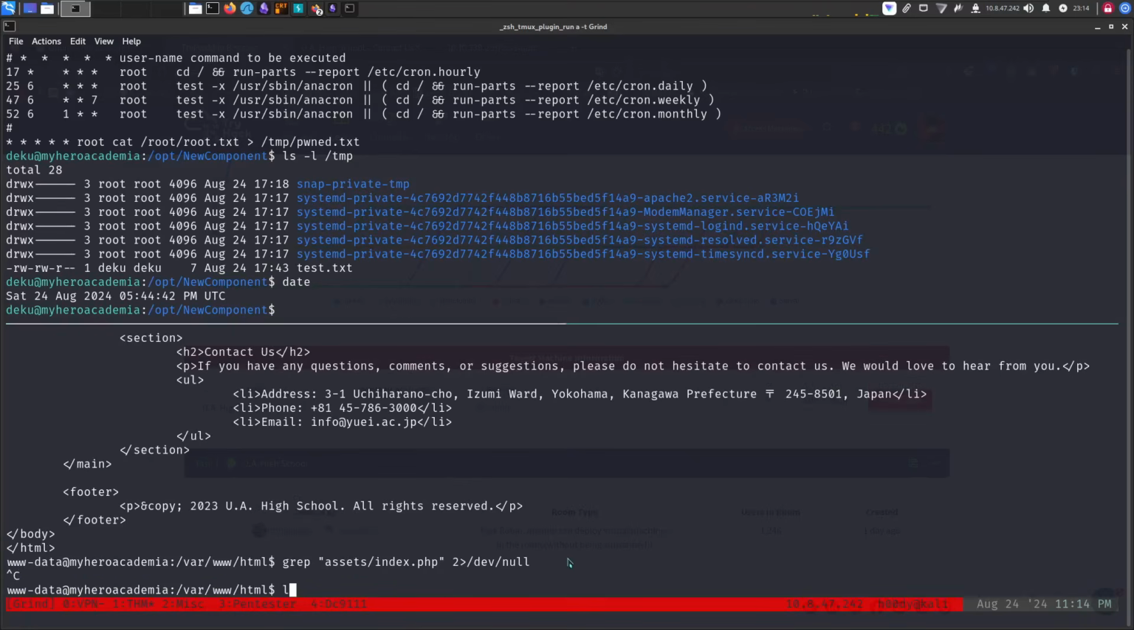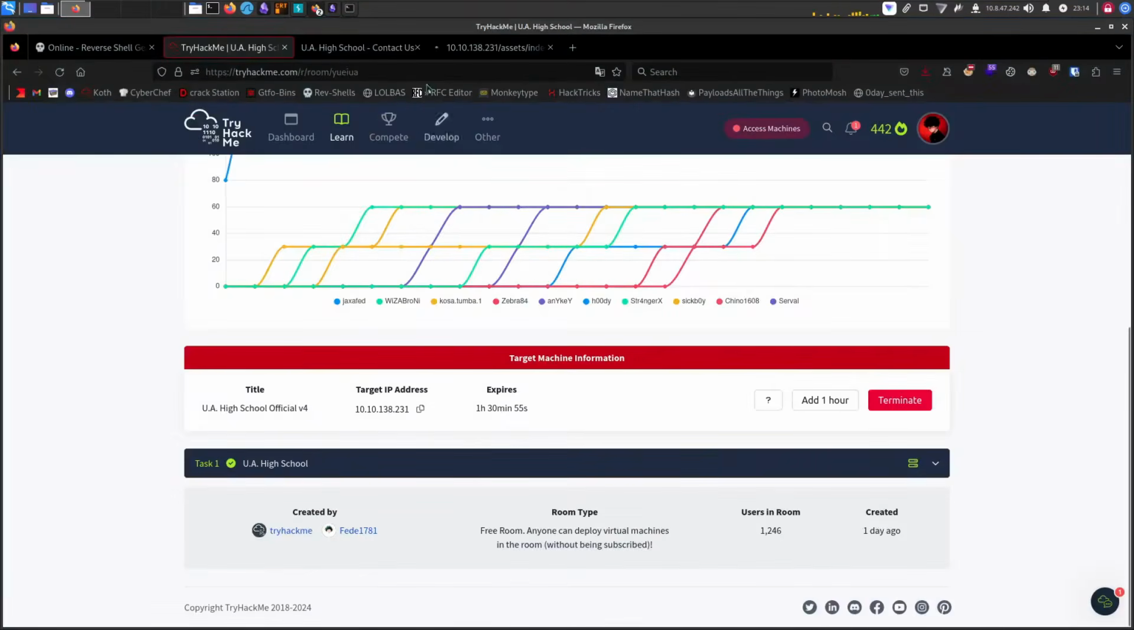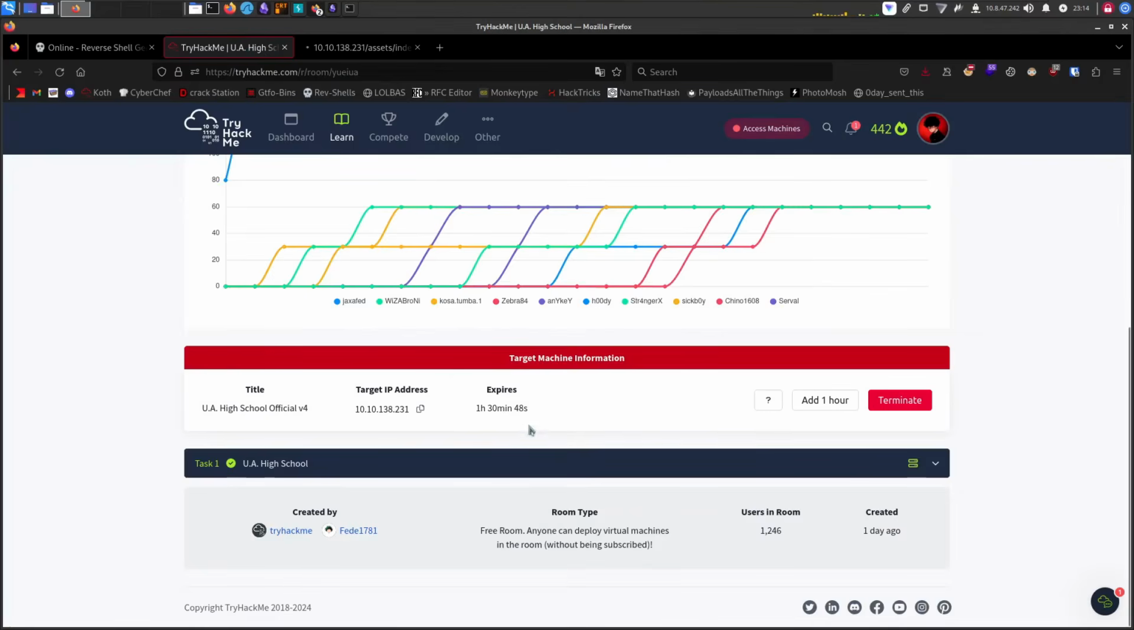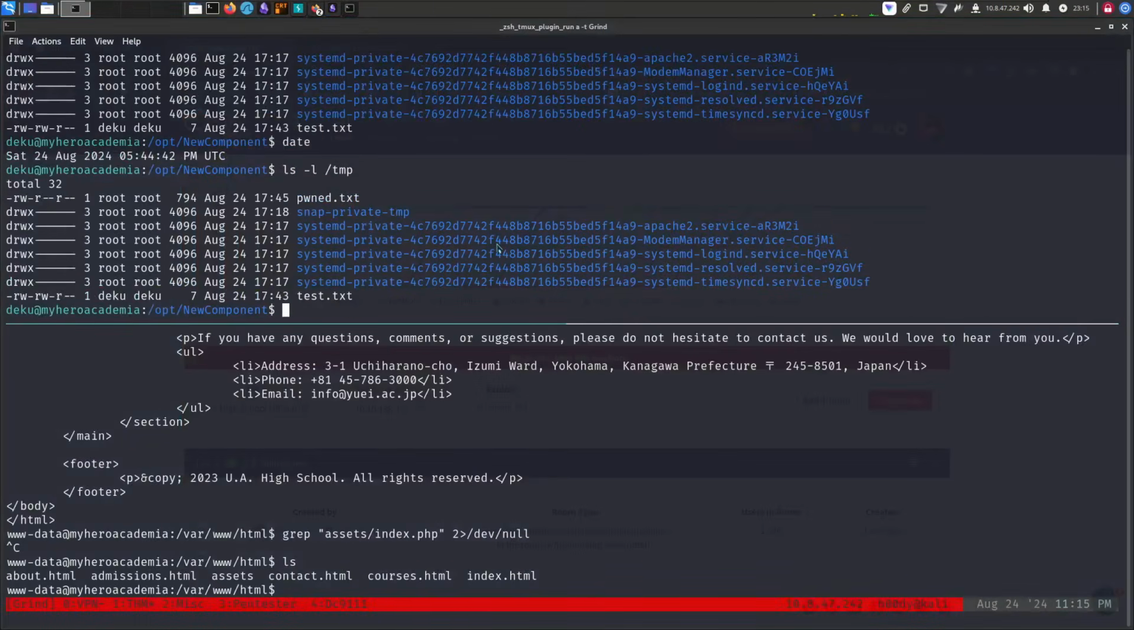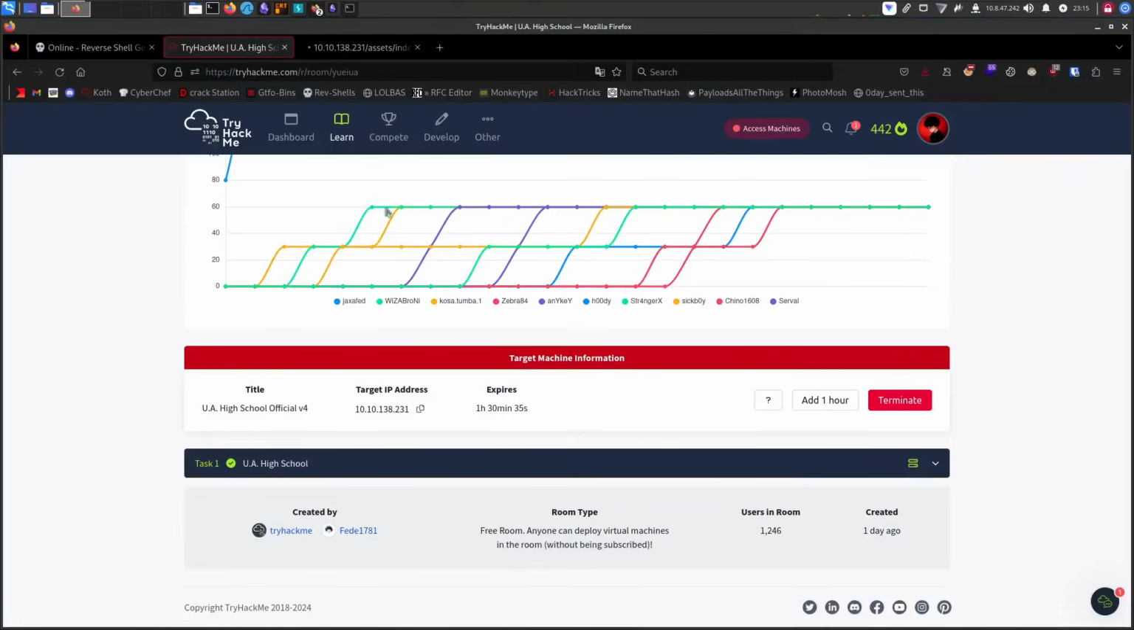I'm pretty curious about where he specified this path in the box, and it was pretty annoying. But what else can we do? There we go. So we have pawn.txt owned by root, and we can read that out. And that was the box, guys. I hope you learned some new concepts.